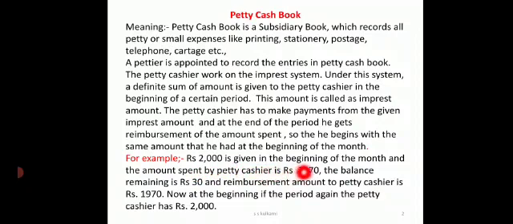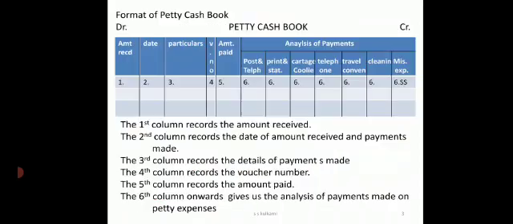So the amount the petty cashier is going to receive for the next month is 1970 only. 1970 plus 30 will give him the total of rupees 2000. So every month he will get the same amount which he started with in the beginning. So this is what the petty cash book is.